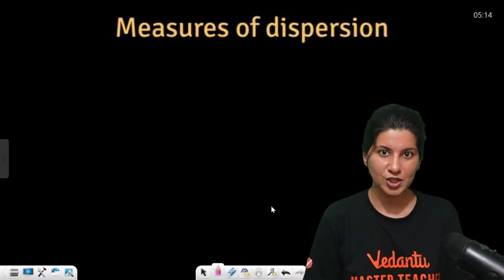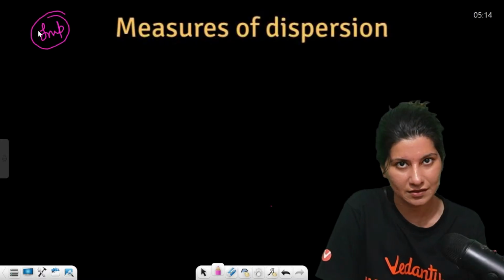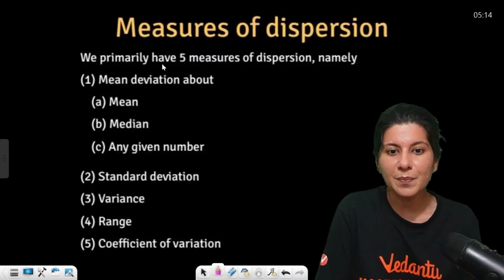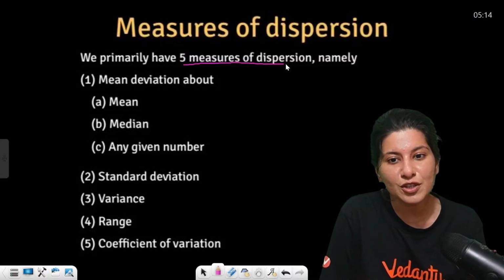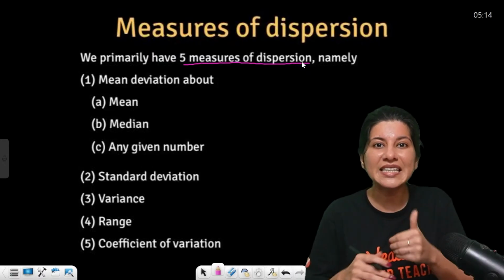Measures of dispersion. Okay. Now this is something which is important for JEE main. So let us understand measures of dispersion. Now we primarily have 5 measures of dispersion. First one is mean deviation.